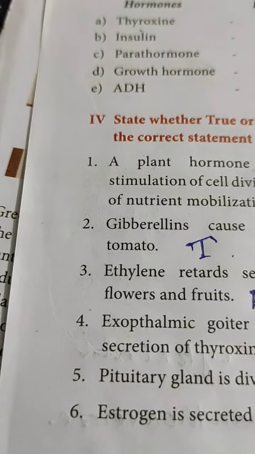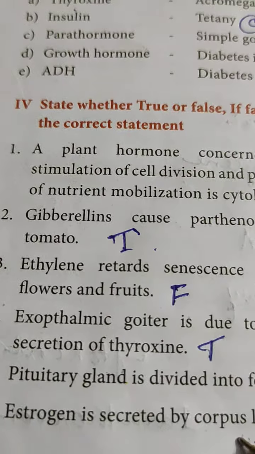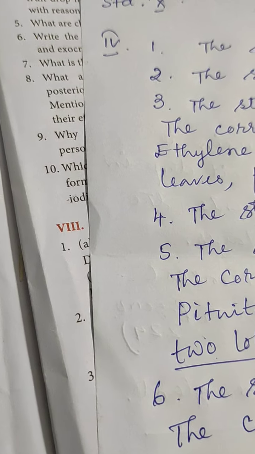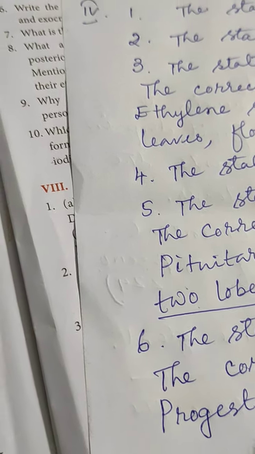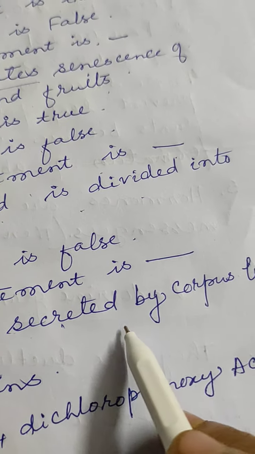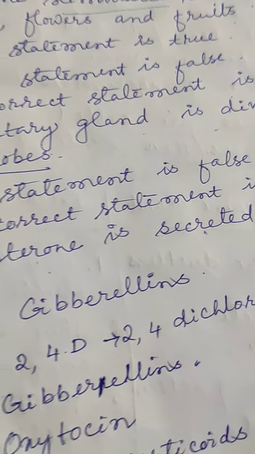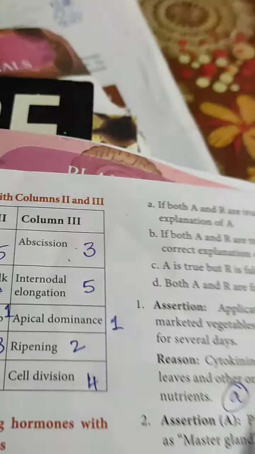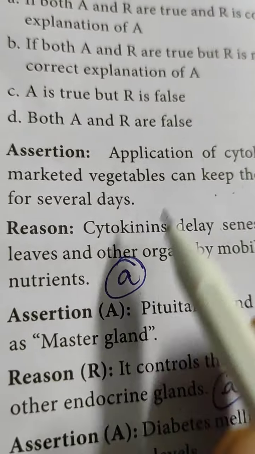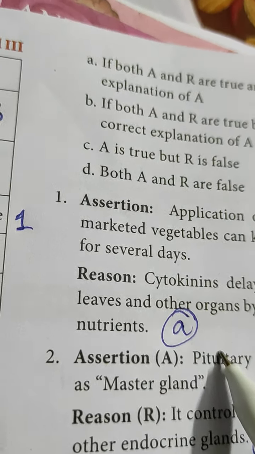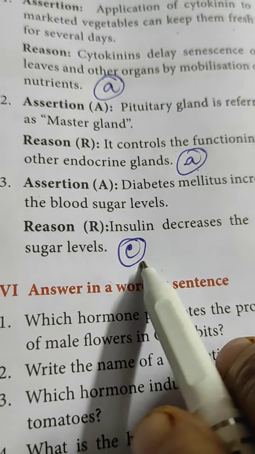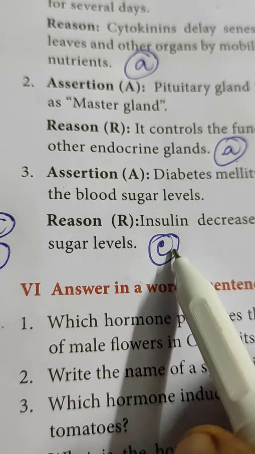Sixth one, estrogen is secreted by the corpus luteum. The statement is false. Estrogen is secreted by Graafian follicle, that is also there, or you can write progesterone is secreted by corpus luteum. So any one side you have to change. So I have changed here the name of that hormone. Now next, assertion and reason. The statement number 1, the A is both are true and R is the right explanation of A. Second one is also the same. Third one is A is true and R is false.